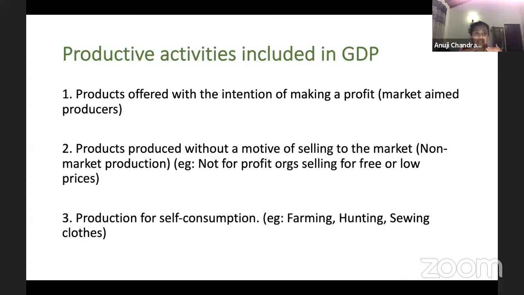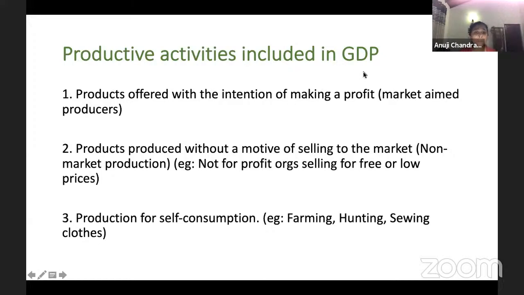No, I will definitely sell it out to the public, right? So if I'm selling it out, if I have the intention of selling and making a profit, it's definitely included. For an example, any company you can take, Nike, Adidas, even John Keells Holdings, anything you can take, they will produce with an intention of making a profit. Then it's definitely included in GDP.